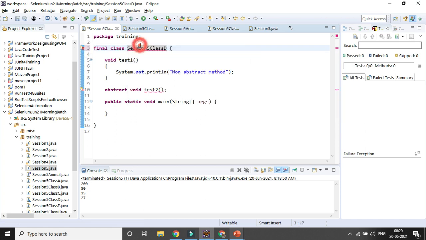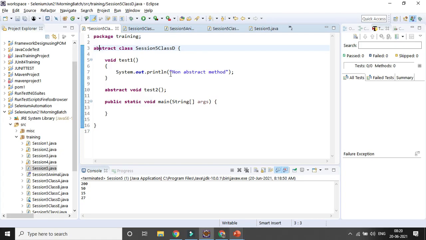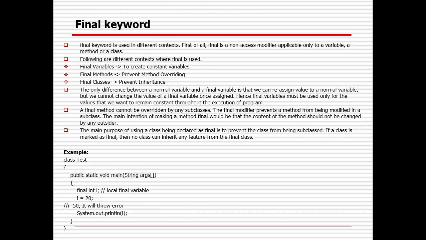Any class defined as final cannot be inherited, so we can prevent inheritance. Any method defined as final cannot be overridden. In case the same method is there in the parent and child class, we can normally override it, but if we define the method as final, it cannot be overridden. The only difference between a normal variable and a final variable is that we can reassign a value to the normal variable, whereas for the final one, once the value is defined, we can't change it. So it will remain constant throughout your execution.